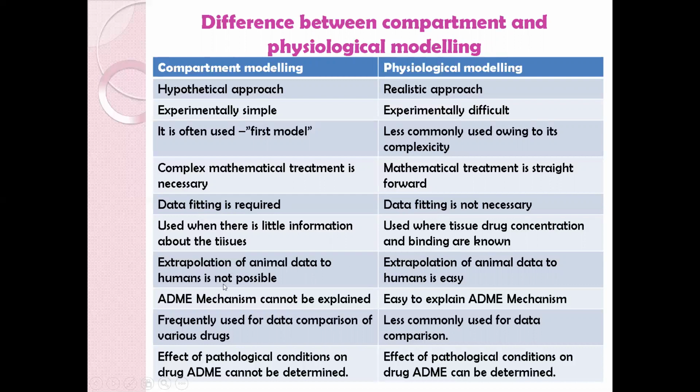Extrapolation of animal data to humans is not possible in compartment modeling. And here, as it is a physiological model, you can extrapolate animal data to humans. In compartment modeling, the ADME mechanism cannot be explained; it is easier to explain the ADME mechanism using the physiological model. Compartment modeling is frequently used for data comparison of various drugs; the physiological model is less commonly used for data comparison. The effect of pathological conditions on ADME cannot be determined in compartment modeling, and you can accurately determine the effect of pathological conditions on drug ADME in the physiological model.